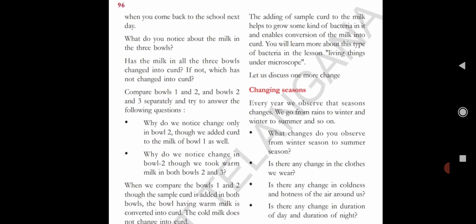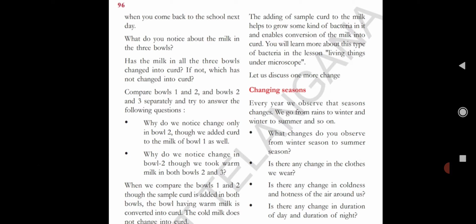When you come back to school the next day, what do you notice about the milk in the 3 bowls? Has the milk in all the 3 bowls changed into curd? No, not all 3 bowls. If not, which has not changed into curd? Bowls 1 and 3 have not changed into curd, but the second bowl has changed to curd.